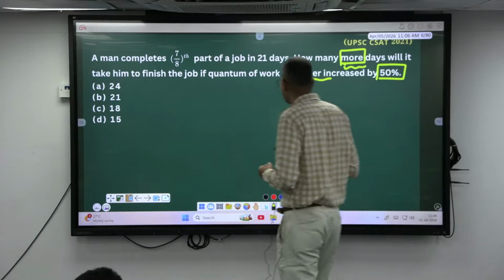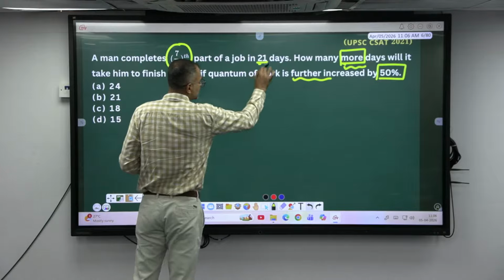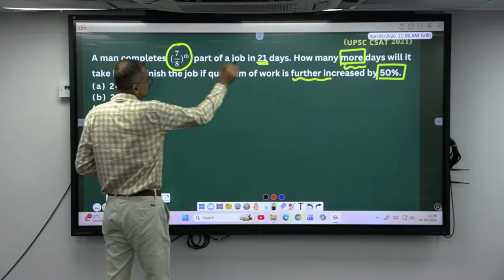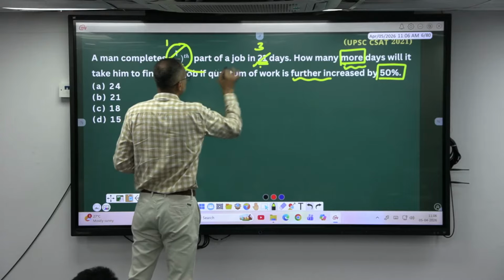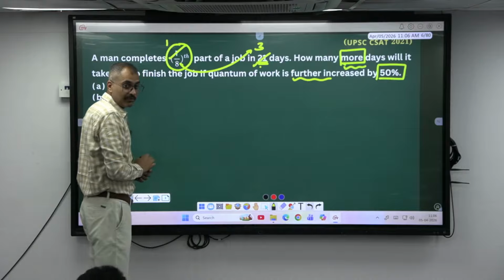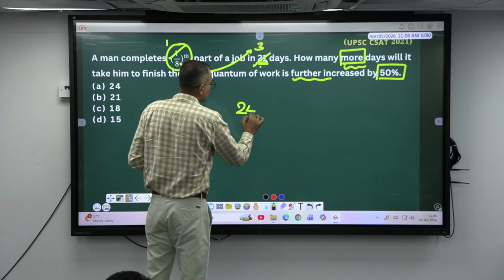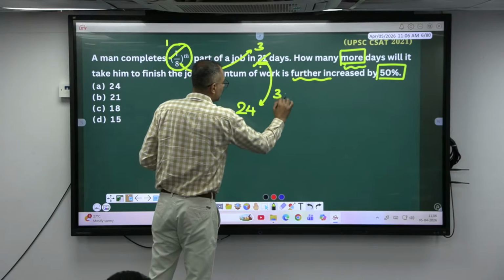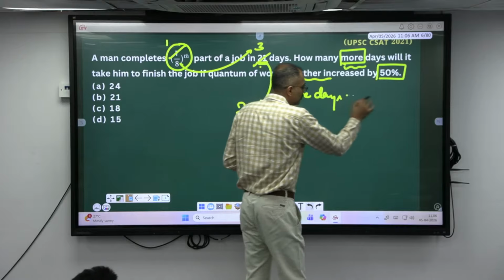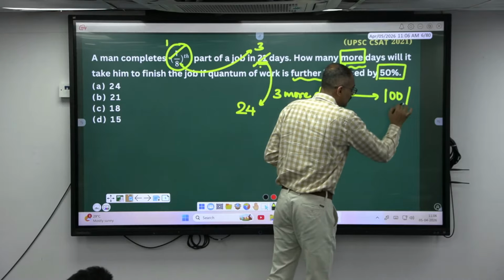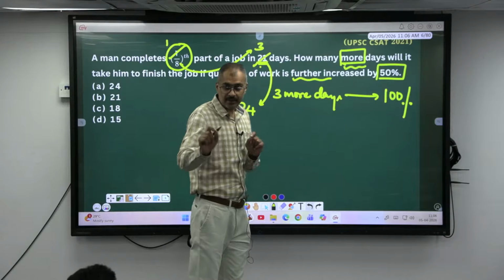So, see, basically he is doing what part of the work here? 7/8 of the work in how many days? Yeah, for 7 parts if it is 21, for 1 part it has to be 3 days. For 8 parts it has to be 8 into 3 is 24 days. Okay, 24 days required. So how many more days here? 3 more days to complete 100% of the work. Isn't it or not?